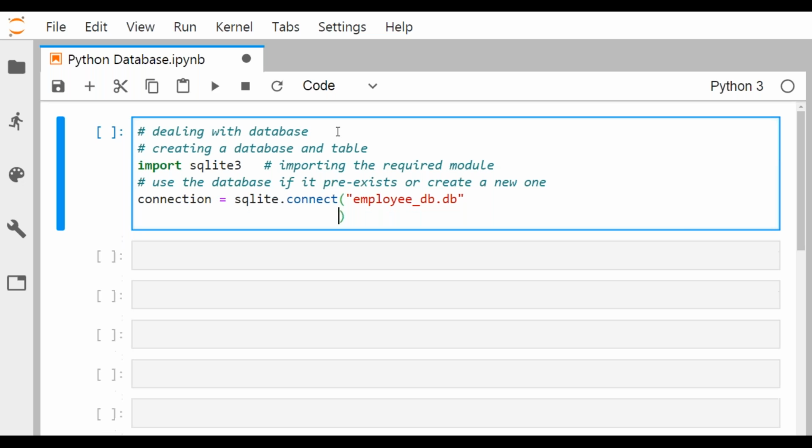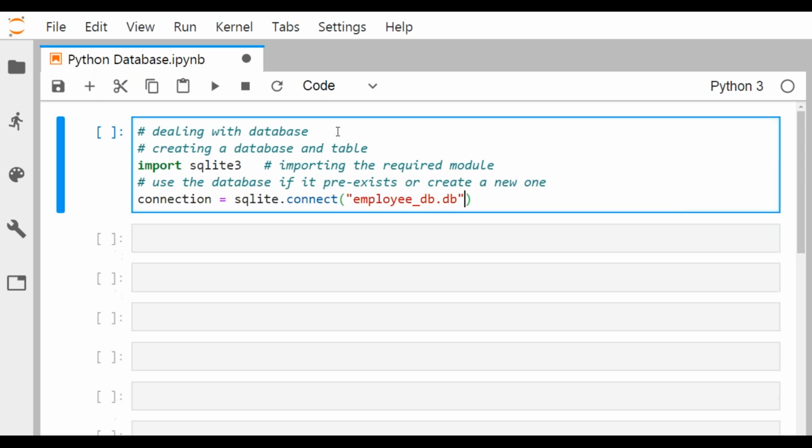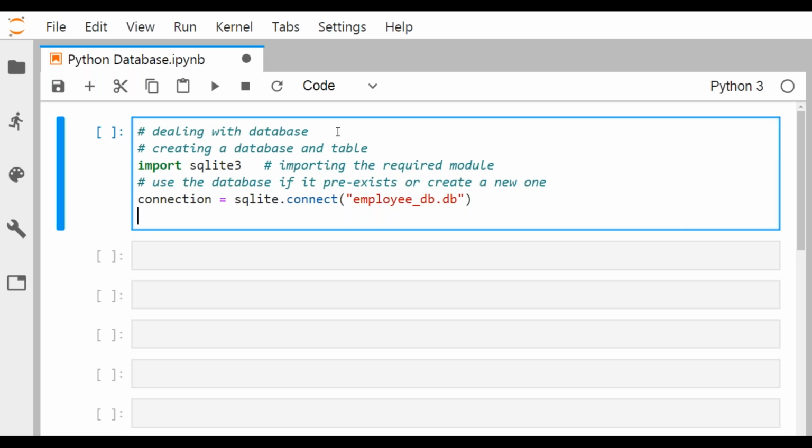The .db is indicating that it is a database file. That will be created, and if no exception has occurred, we shall print "connected with the database", and then go for create table later on.